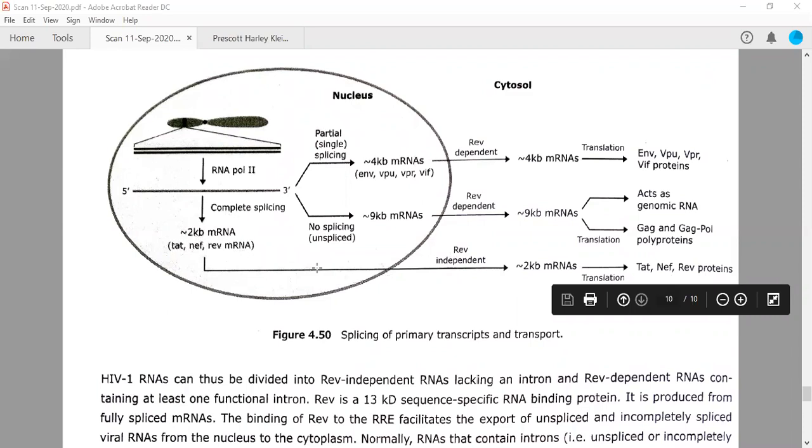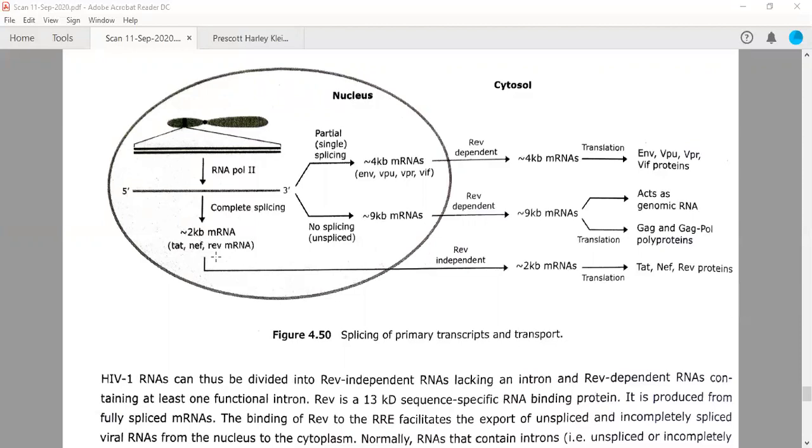They can be transported without any help, right? If you remember, TAT was strongly activating the transcription. What is the function of NEF? NEF is actually increasing the viral replication. It is downregulating the CD4.